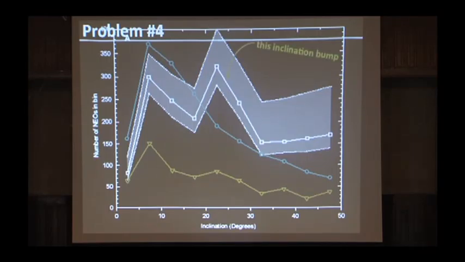Another problem with our model is that if we look at the number of near-Earth objects as a function of inclination, this is the real known distribution. This blue line here is our prediction, and this gray shaded region here is the prediction of another group that used a different technique. So you can see that overall, we don't do too badly here in agreeing with the other group, but they have this big bump here. And that big bump is due to a particular source of near-Earth objects that we did not account for. So there are lots of things wrong with our model that we now want to go and improve.